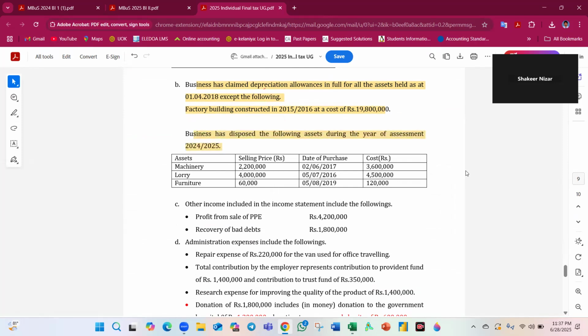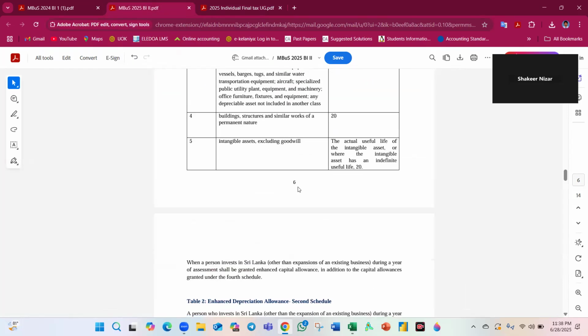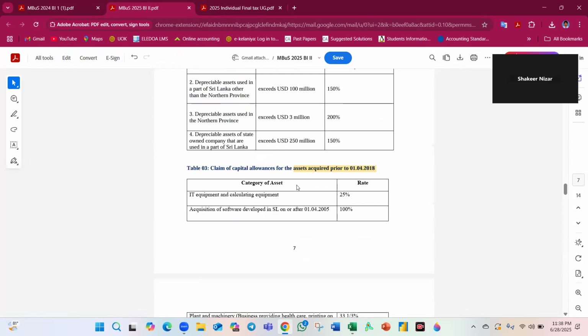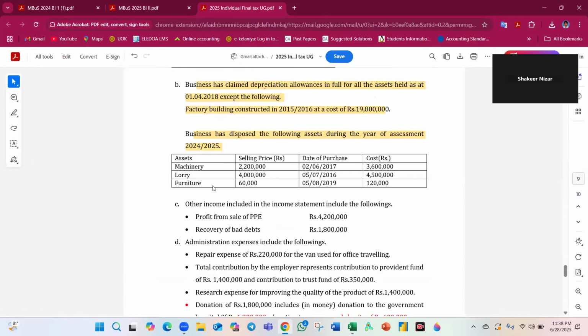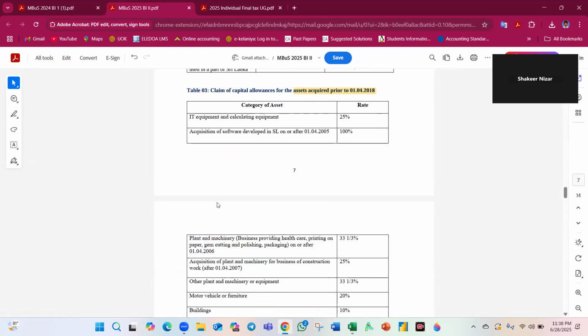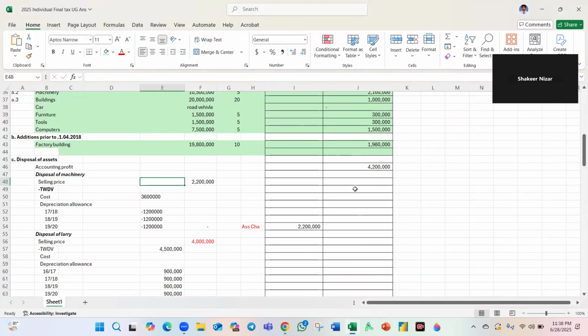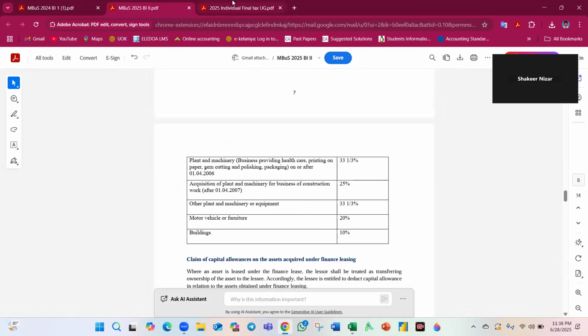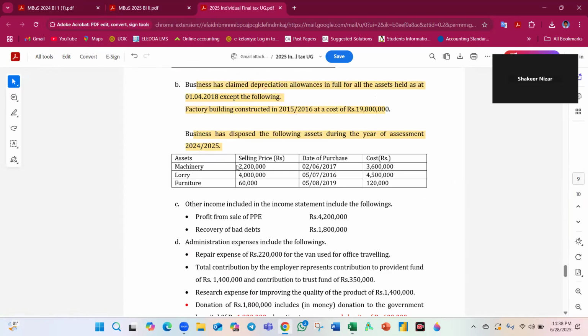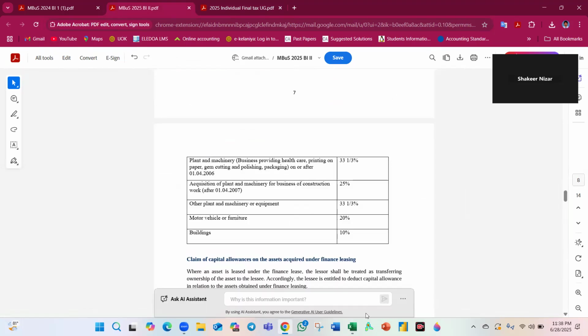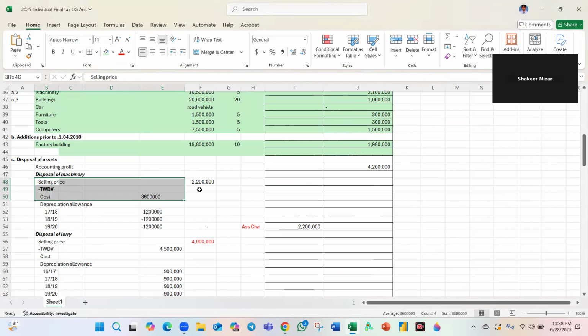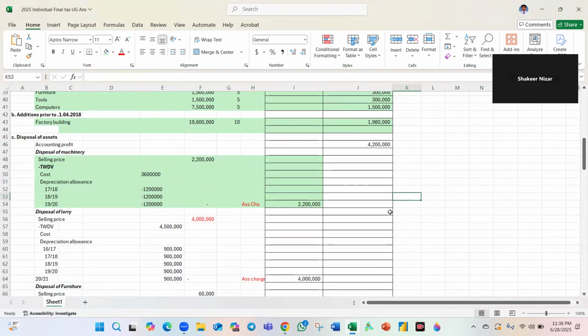For machinery acquired prior to 2017, we take the full amount on acquisition, not on disposal. For machinery at 25%, it means 4 years entitled, so 17/18, 18/19, 19/20, 21/22, fully claimed as capital allowances, and the tax written down value is nil, therefore it becomes a balancing charge, if I'm not mistaken here. Easy, balancing charge.